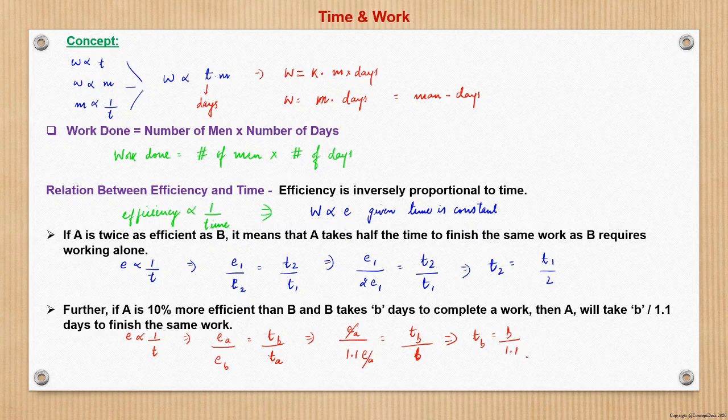1.1. So we need not do all this. Since we know that efficiency is inversely proportional to time, if anyone is 10% more efficient, he will take lower time than the original one. So how much lower? That will be nothing but B upon 1.1, because his efficiency is 1.1 times, so his time required will be 1.1 times lower than B. So that is what is in terms of the efficiency and time relationship.